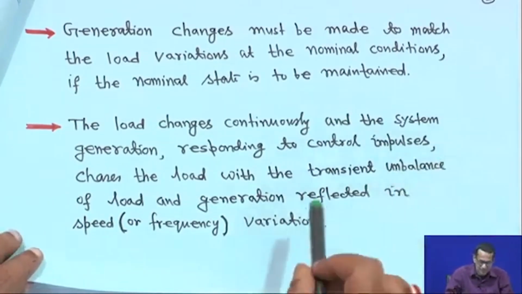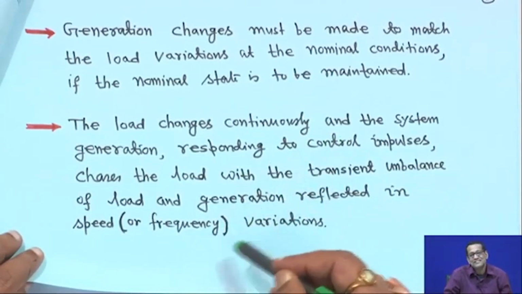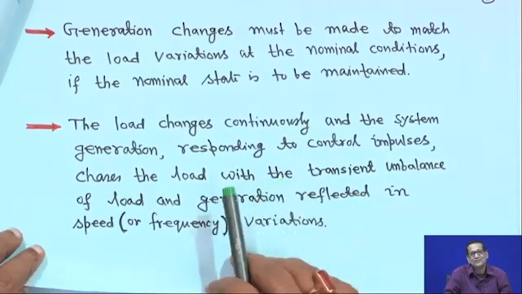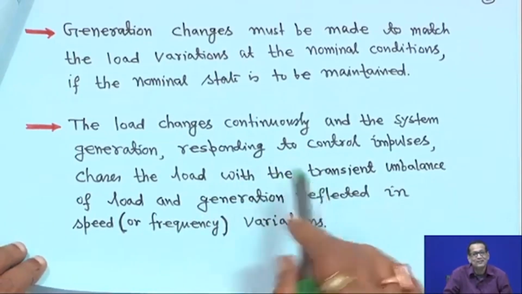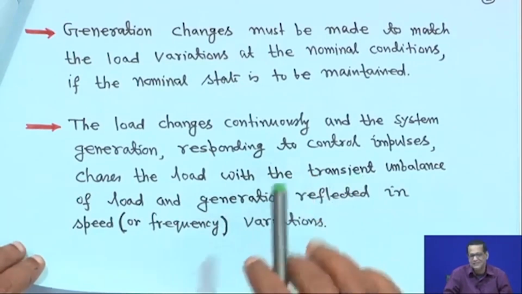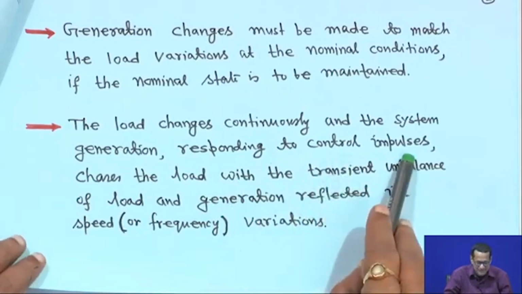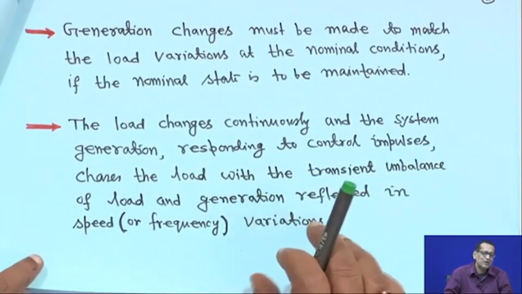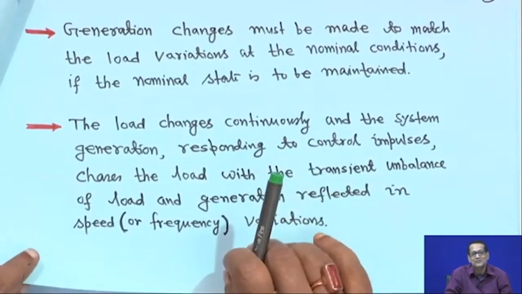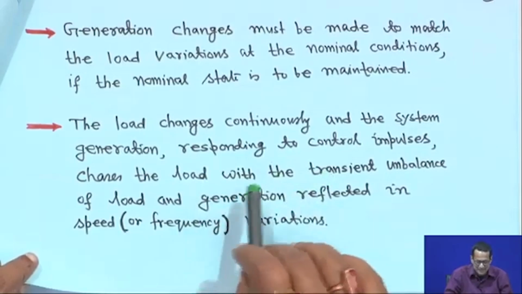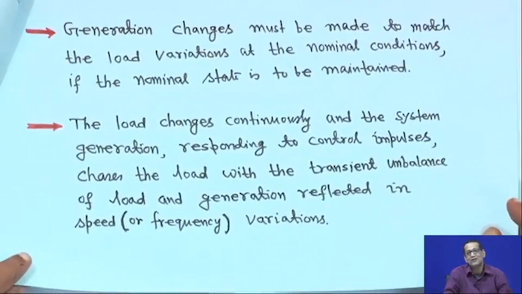We will come to that later. The load changes continuously in a power system, I mean switch on, switch off is going on. But we are not considering any fault studies here, we are considering normal operating conditions, right. And the system generator, responding to control impulses, chases the load. That means whenever there is a change in load, some mismatch will happen. So, in that case you have to have some mechanism